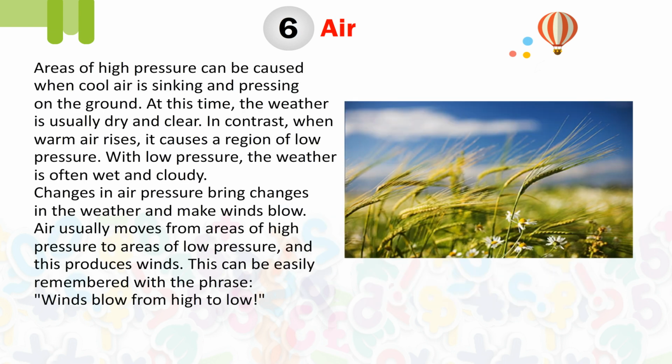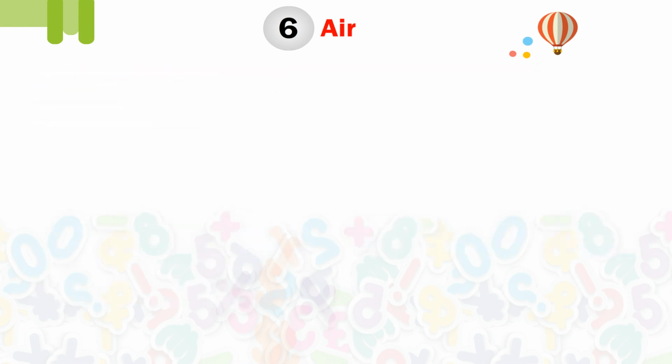Areas of high pressure can be caused when cool air is sinking and pressing on the ground. At this time, the weather is usually dry and clear. In contrast, when warm air rises, it causes a region of low pressure. With low pressure, the weather is often wet and cloudy. Changes in air pressure bring changes in the weather and make winds blow. Air usually moves from areas of high pressure to areas of low pressure, and this produces winds. This can be easily remembered with the phrase, winds blow from high to low.